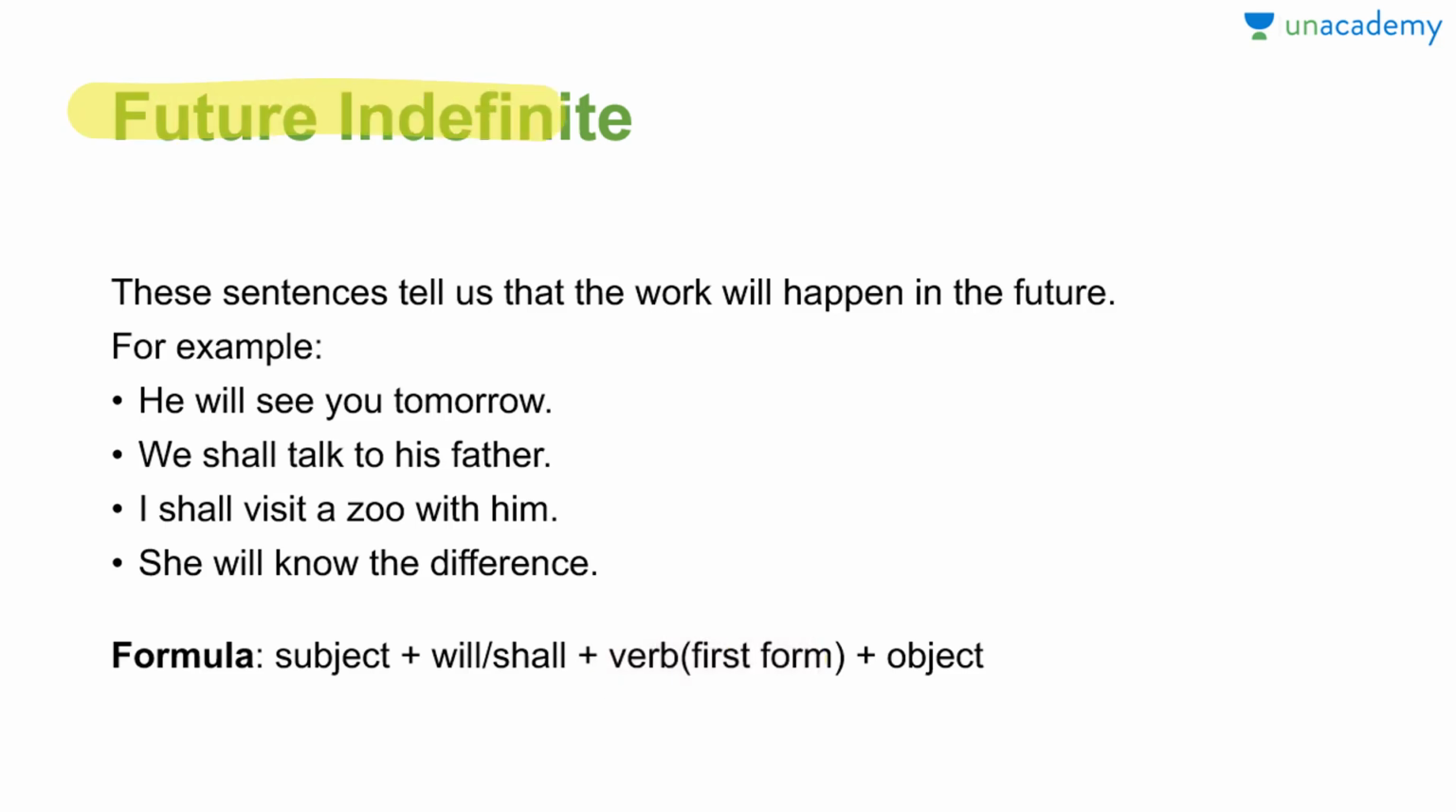So the future indefinite, which is also called simple future tense, we only put a will or shall with a simple verb, that's it, plus subject and object. So in almost every sentence we put this. This is the formula, and our future indefinite tense is there.